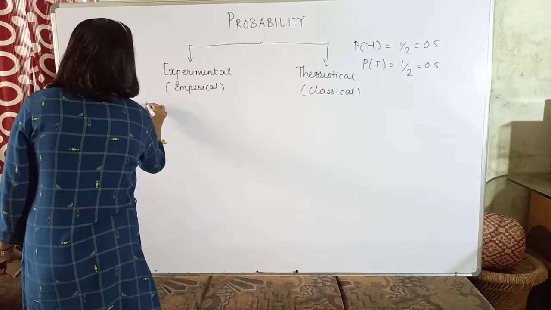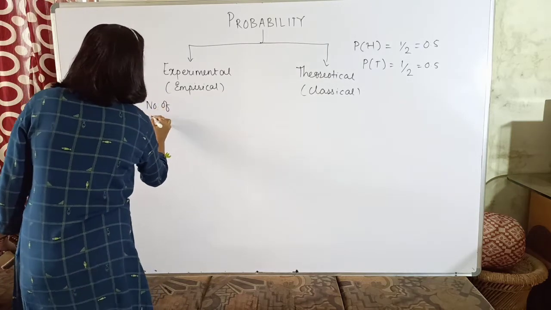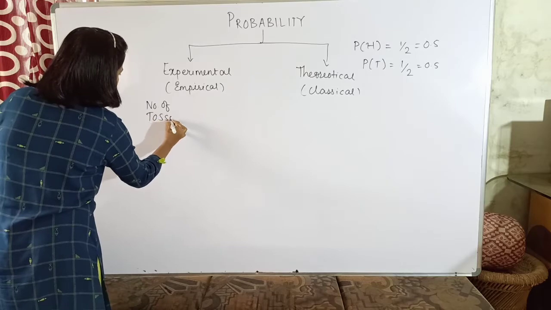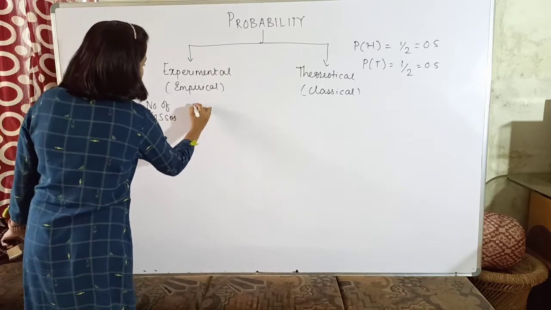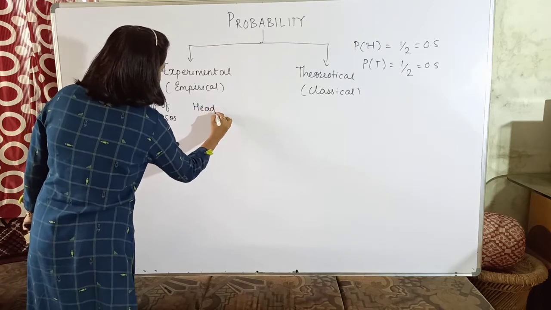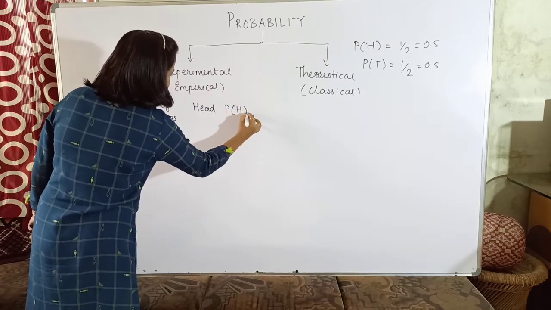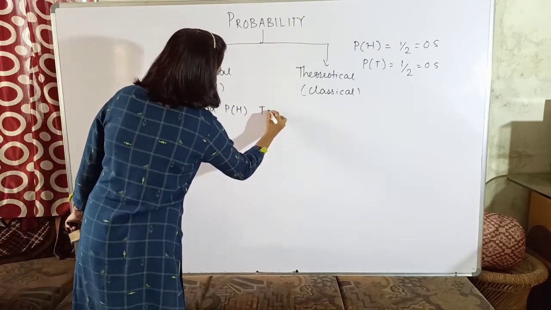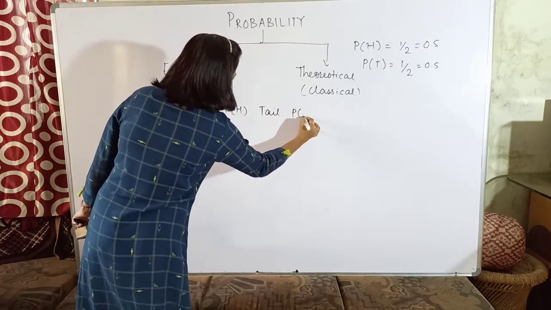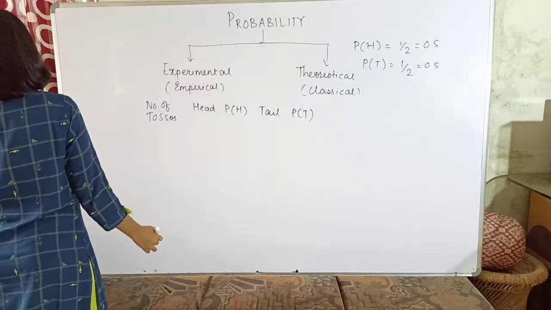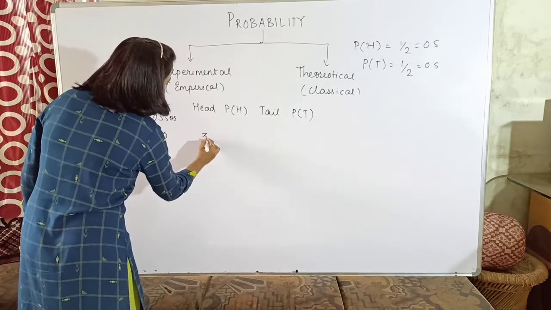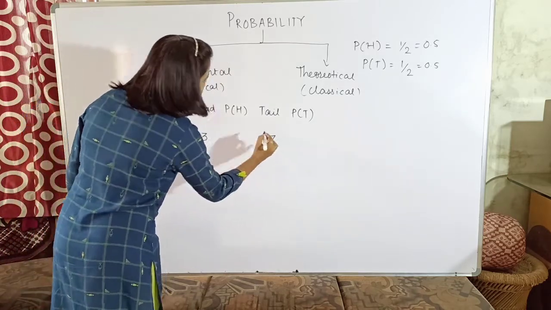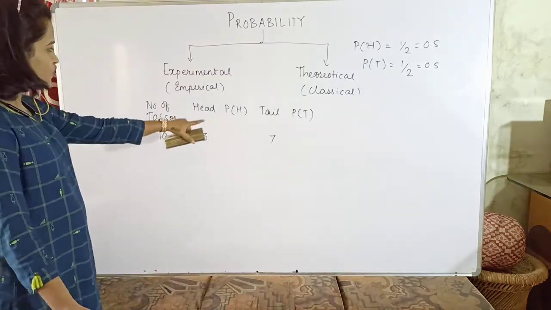So I'm making a table wherein my first column is the number of tosses, how many times I'm tossing the coin, then how many times head is turning up, then the probability of head, whereas how many times tail is turning up, and the probability of tail. So suppose I'm tossing the coin 10 times and I'm getting head 3 times, so 7 times I'm getting the tail. So now what will be the probability?